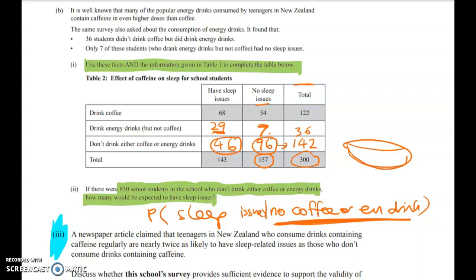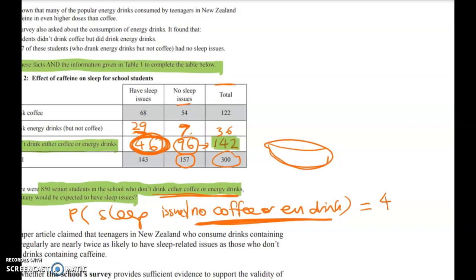Well, it's only the ones who don't drink either coffee or energy drinks, right? And so that is just going to be these 142 people here, who don't drink coffee or energy drinks. And then we want to know how many of them had sleep issues. So it's going to be 46 out of 142. Now, as I've said, it's fine to leave it like that.